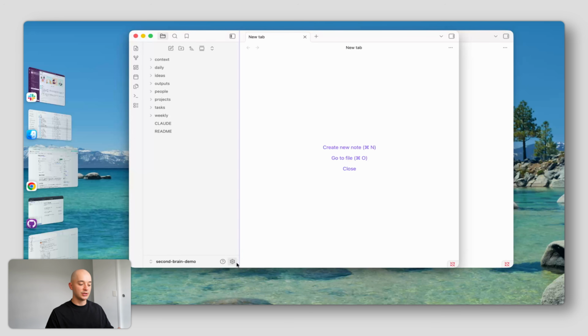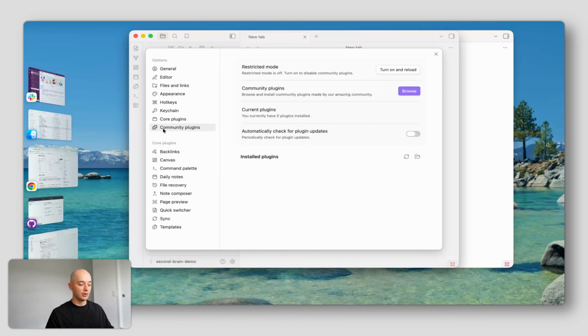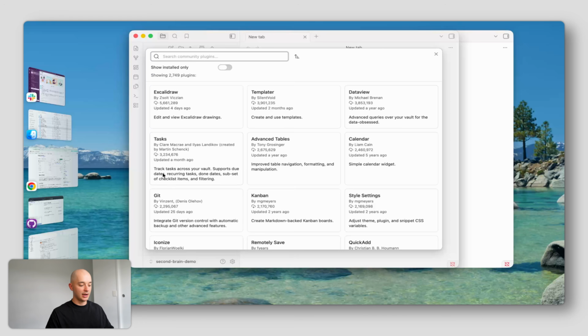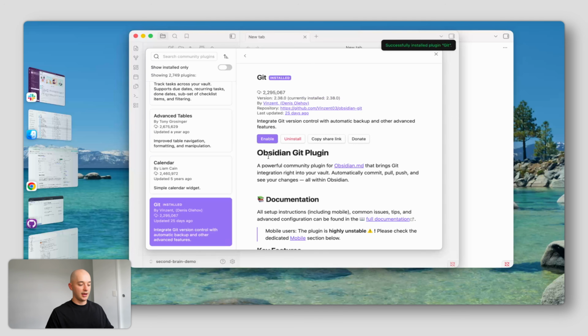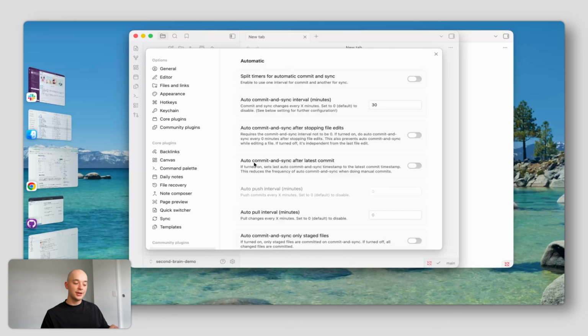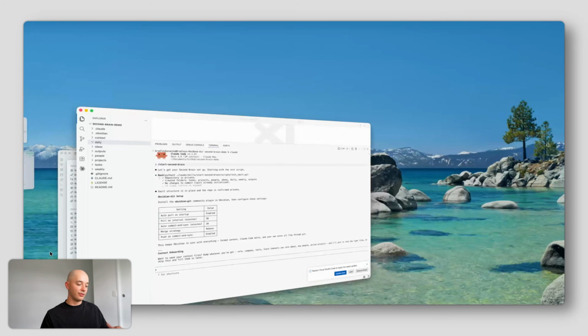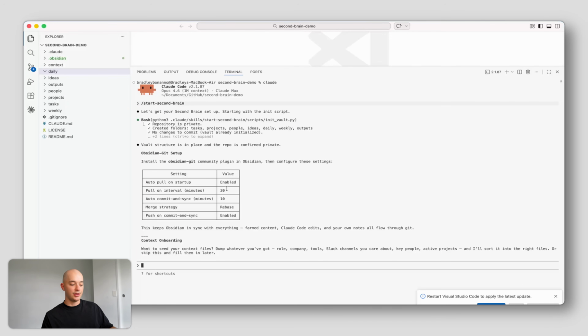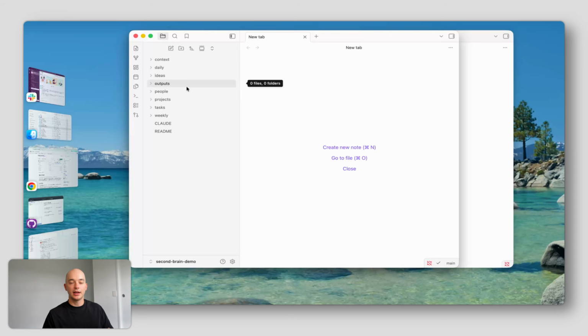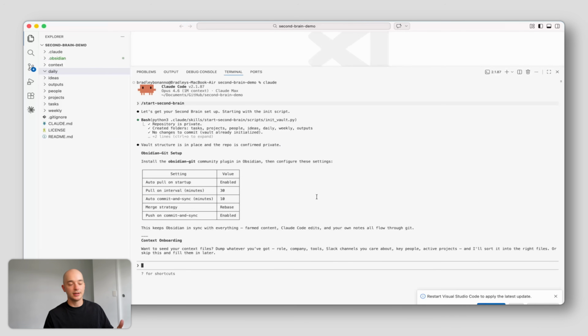So the next thing I need to do is go to the settings down here and go to Community Plugins and Browse. Now I can install the Git plugin, press Install, and then enable, and then Options. You'll need to go through the settings here and set all the values that I have prepared for you in Claude Code. You can just copy these straight across. They should match up correctly. The Git plugin is what's going to keep our local changes to any notes that we create within our Obsidian vault synced with GitHub and then with Claude Code. So the farmers will be feeding in from the cloud, we'll be making edits locally here, and then we might also be making edits directly from the repo, which is how I like to use my second brain. The next question it's asking us is for context onboarding.